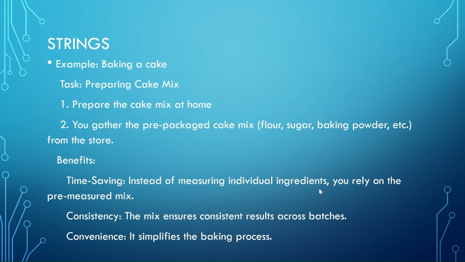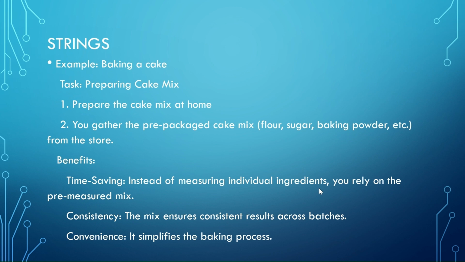Imagine you are preparing the cake mix at home as a user-defined function, where you have to do everything by yourself. But the prepackaged cake mix is something like a built-in function that is already available. But what are the benefits? One, time saving. Instead of mixing individual ingredients, you can rely on the mix available in the market.